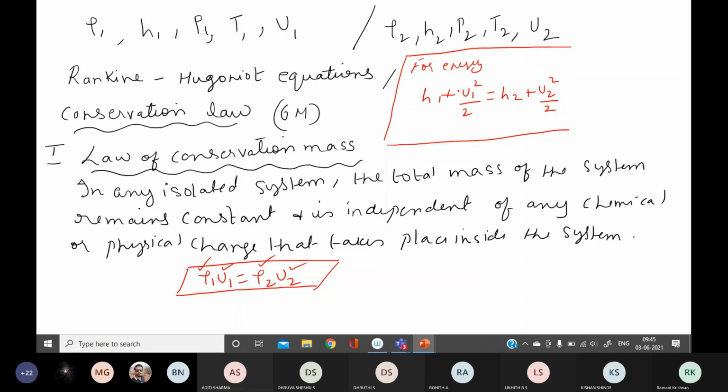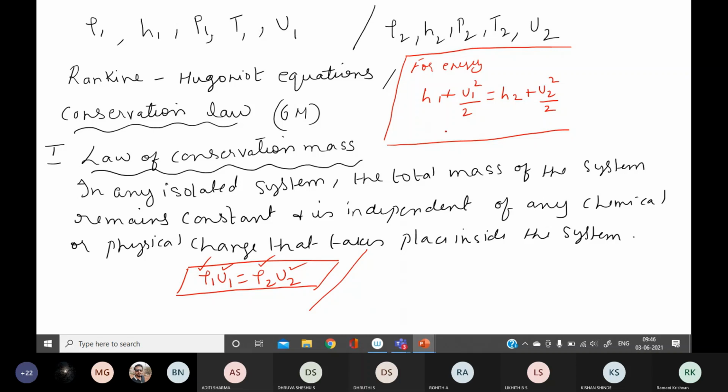Then for the last one, momentum, what does law of conservation of momentum say? The momentum before collision is equal to momentum after collision, or for any isolated system, the total momentum remains constant. Except these equations, the other things you can easily remember, but if you see the equation once you will understand.